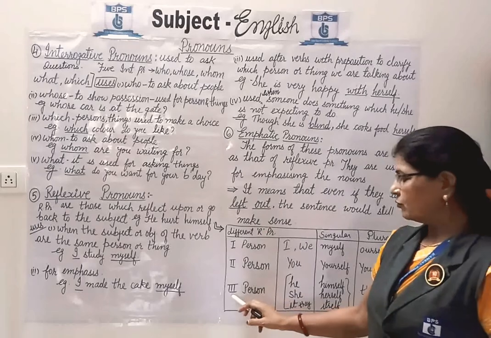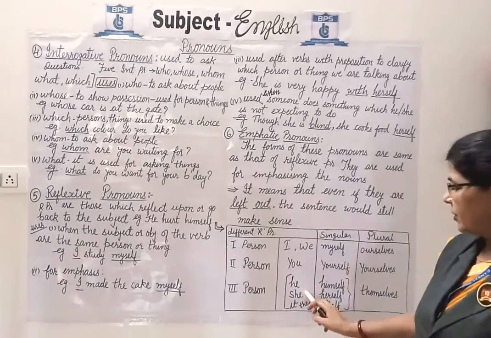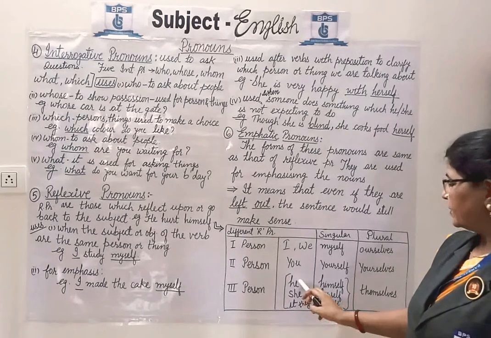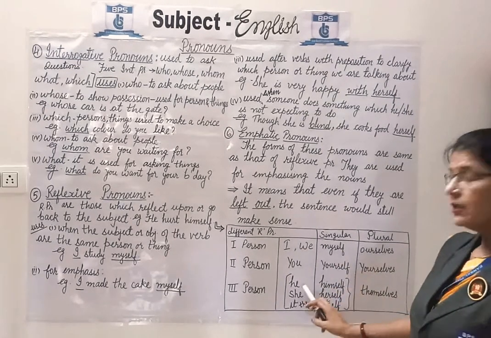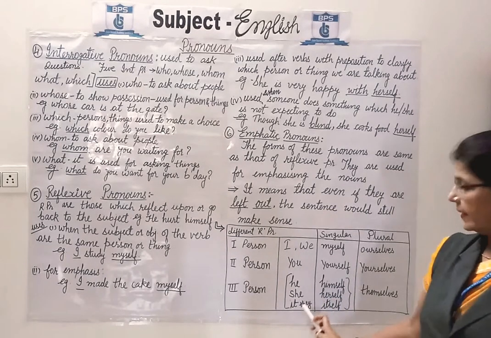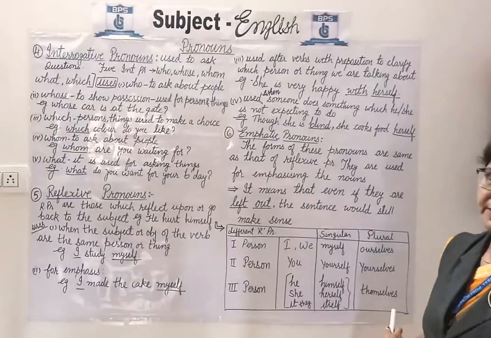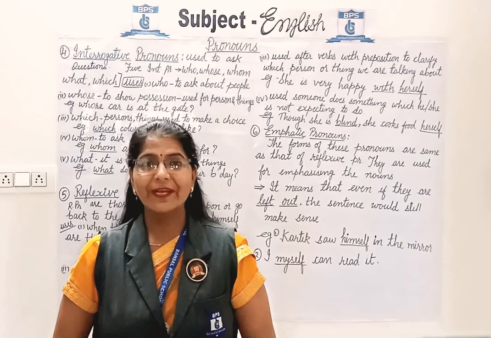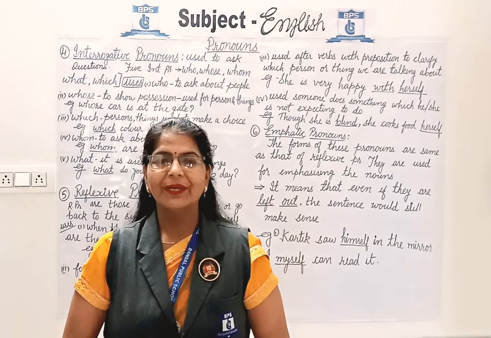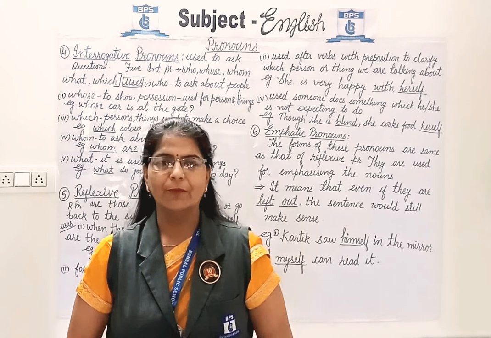Now, coming towards third person. Third person refers to he, she and it. He will change into himself, she will change into herself, it will change into itself. And in the case of plural, they will change into themselves. I hope reflexive pronoun is clear to you. Now, we shall move to the next pronoun, that is emphatic pronoun.